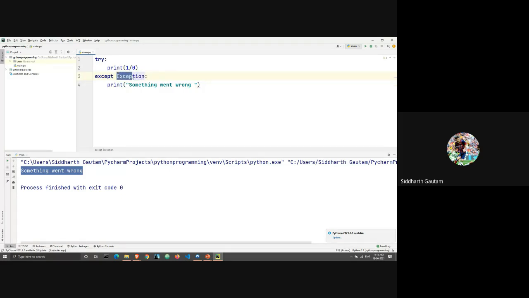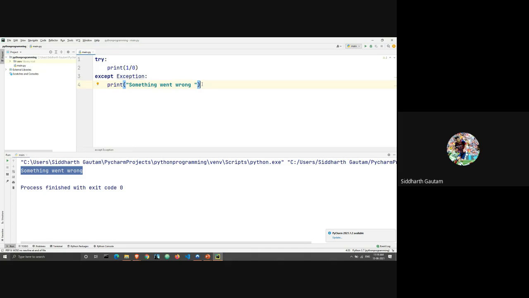And this keyword Exception now has the name of your error within it. Which error are we talking about? Here we are talking about the division by 0 error, because we're trying to divide the number by 0. So the division by 0 error is now the exception here, and that's why we are printing this statement. Syntactically there's no difference, and there's no difference in the execution.